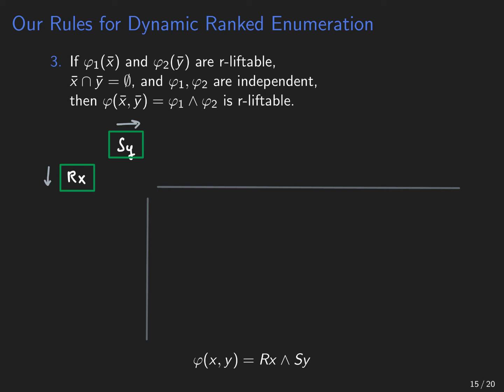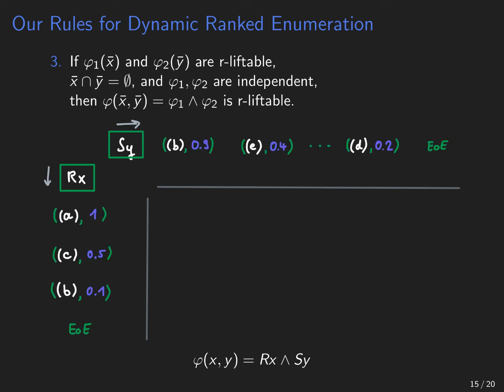The two variable sets are disjoint, the two queries are independent, and both subqueries are liftable. Okay, so imagine this result set for Rx and this result set for Sy. Each of these output tuples is an assignment for the variable and a probability. Now look at the first output tuple from each, and for each such pair of output tuples, we can compute one product output tuple.